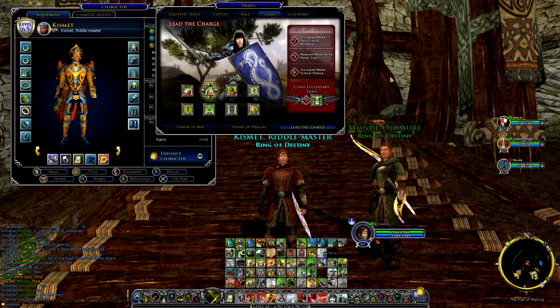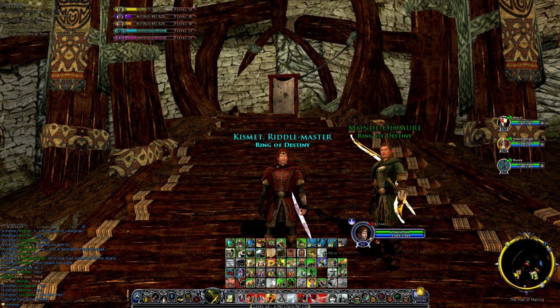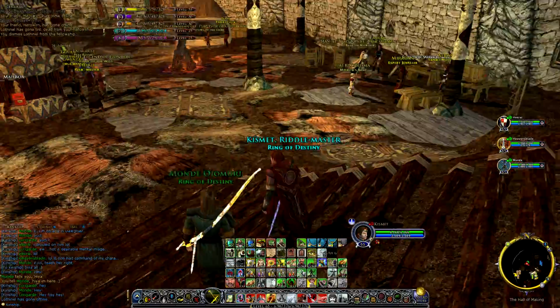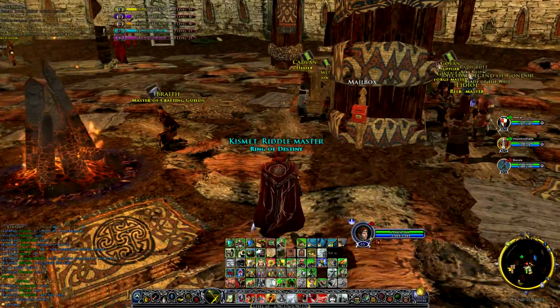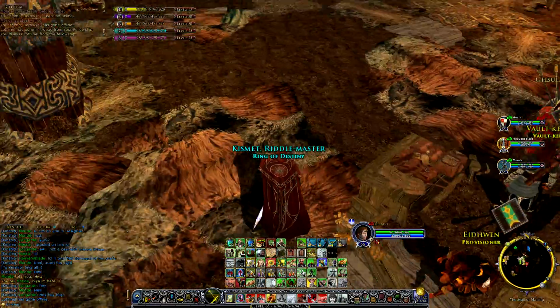I mean, a hunter, if you really want to play the game in role playing, you don't want to be shooting your bow at close range. You want to be smacking them around with a club or a sword or a dagger. Cool. Well, let's also talk a little bit about shared storage here. We'll run down here and take a look at the new shared storage and the new bank.